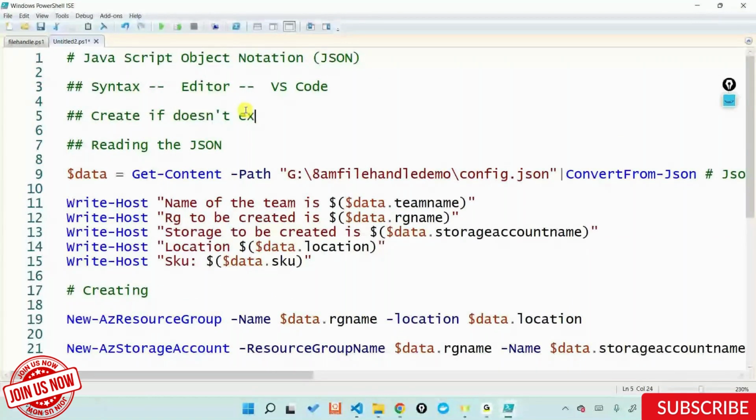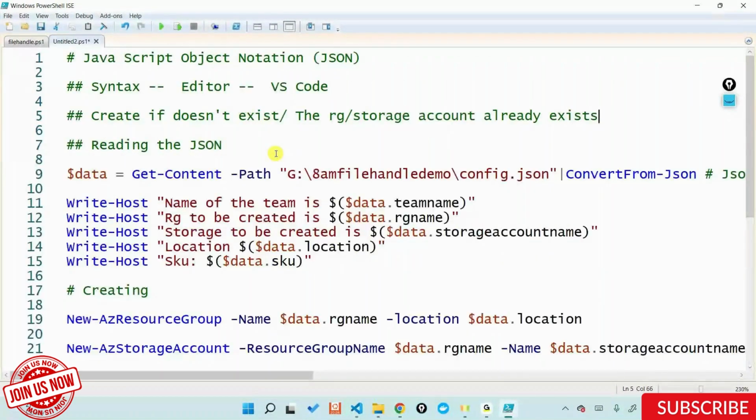If it already exists, then please throw a message telling that the RG or the storage account already exists. This is what I could have done using this particular format.